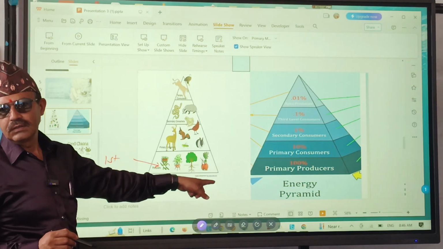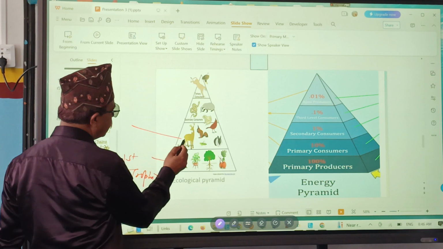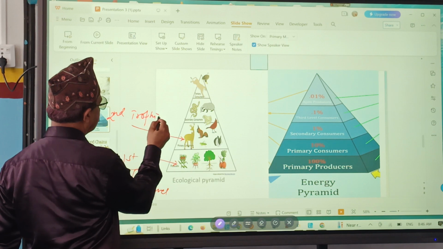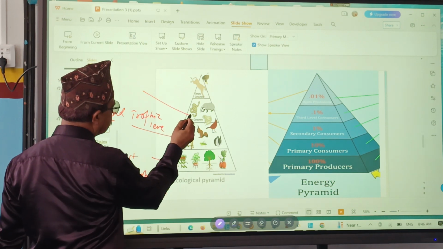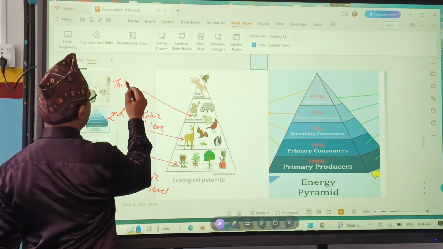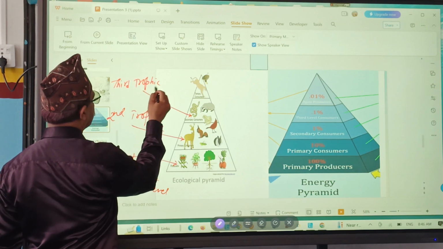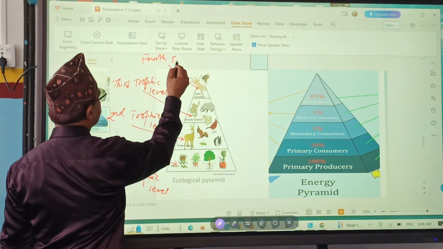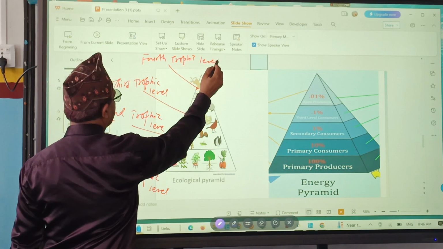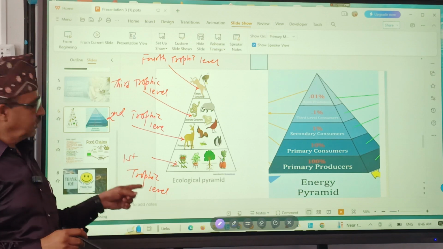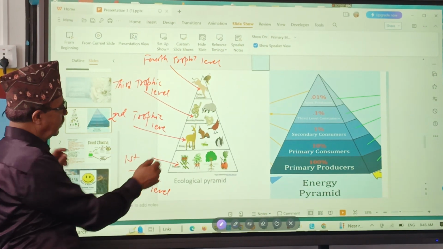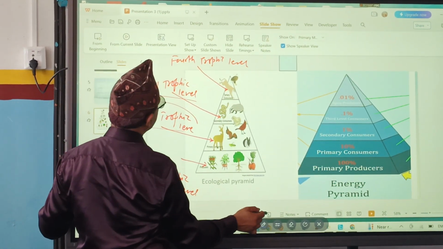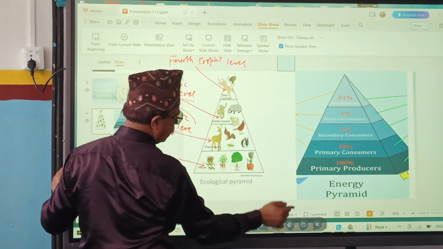Producers always lie at the first trophic level. Producers are eaten by primary consumers, which are at the second trophic level. Then secondary consumers are at the third trophic level, and tertiary consumers are at the fourth trophic level. Producers means green plants are the first trophic level, primary consumers second, secondary consumers third, and tertiary consumers fourth.